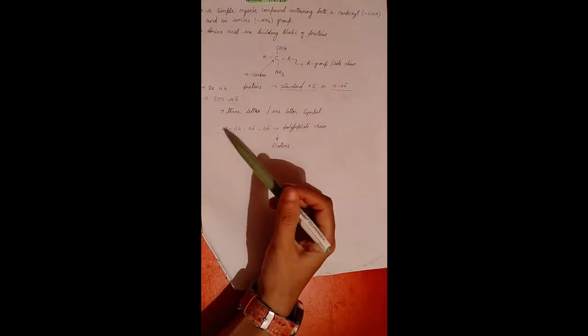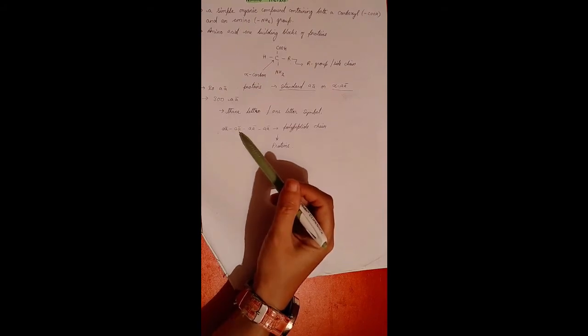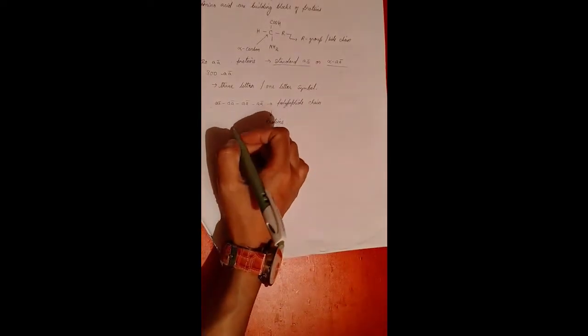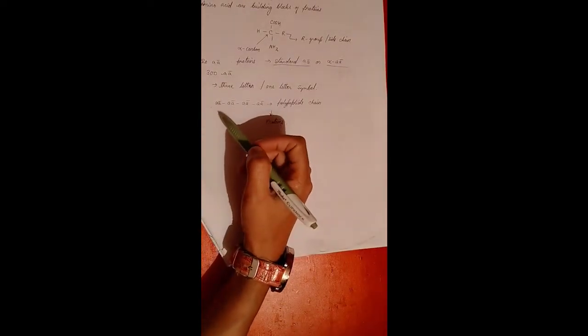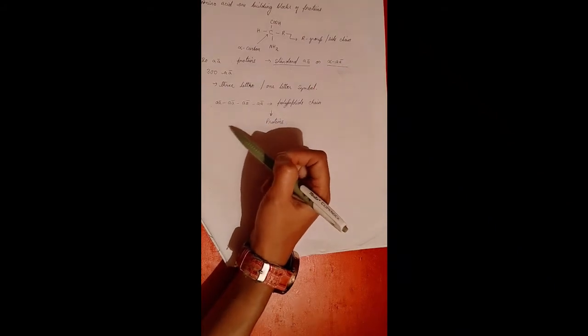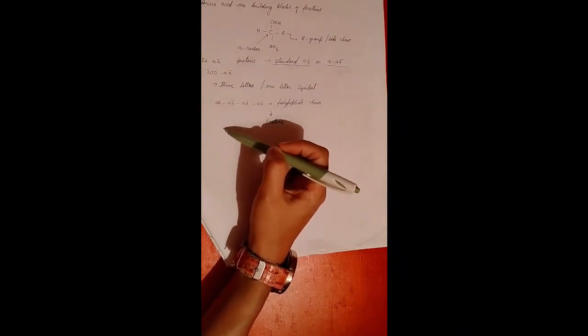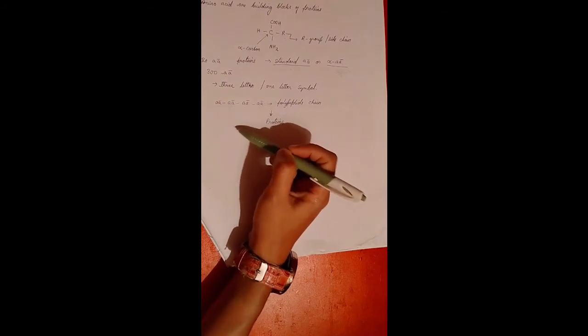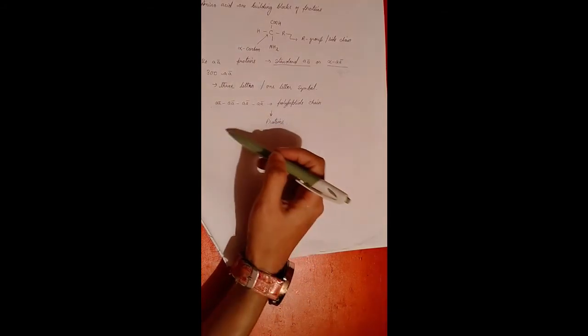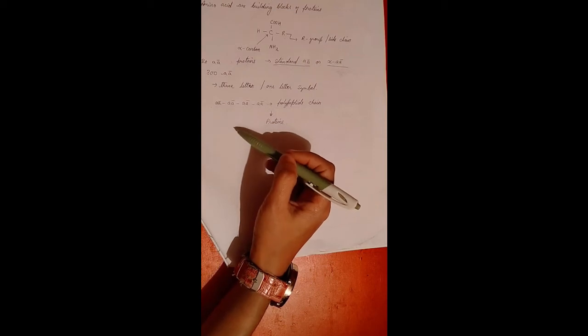Now, when one amino acid is joined to another amino acid covalently, just like in carbohydrates, when the glycosidic bond is formed between the two monosaccharide units, if you remember, there is a loss of water molecule.